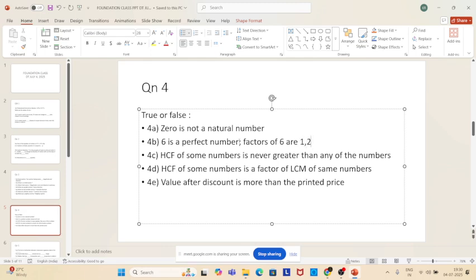1, 2, 3, 6. These are the factors of 6. In this, you remove that 6.